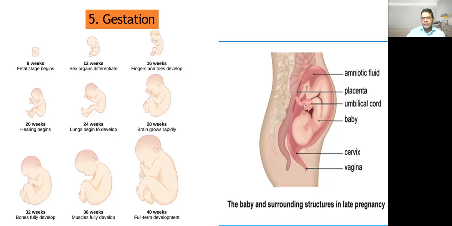It provides nourishment to the developing baby, and the position of the baby is inverted, meaning the head is toward the cervix and vagina and legs are toward the chest region. So this period is called gestation. The gestation period in human beings is 9 months.